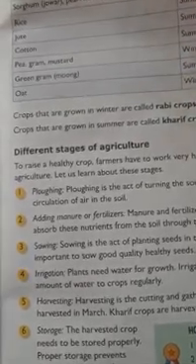Next is harvesting. Harvesting is the cutting and gathering of the ripe crop.